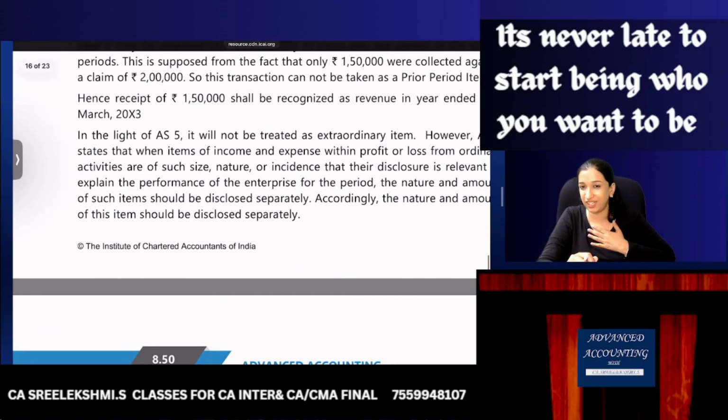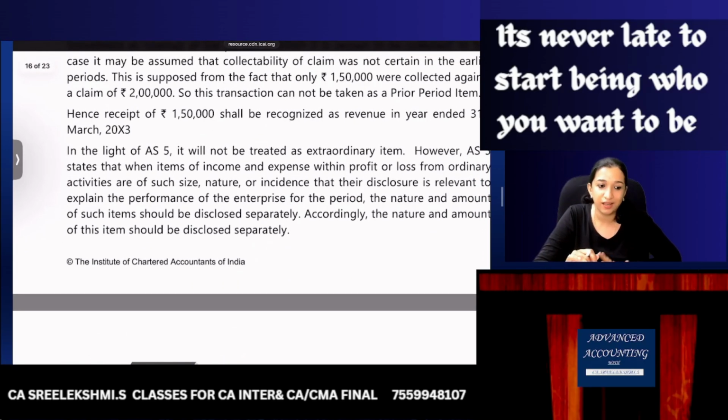We have not studied AS 5, prior period item, extraordinary item. That we will do soon. Okay.